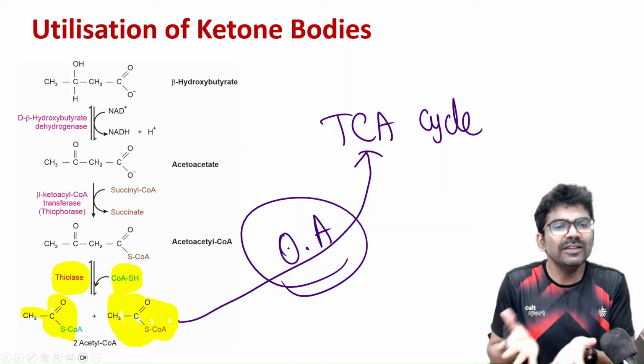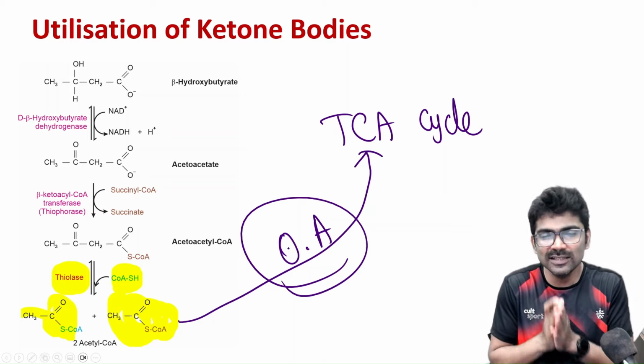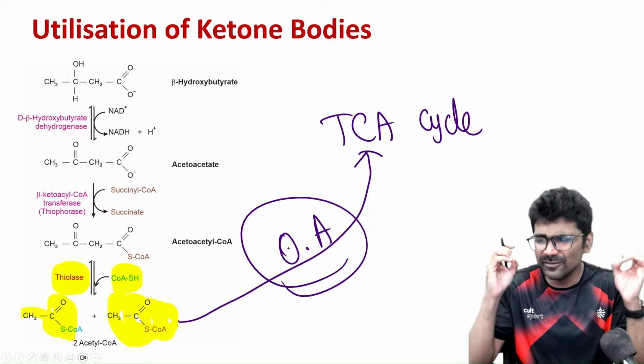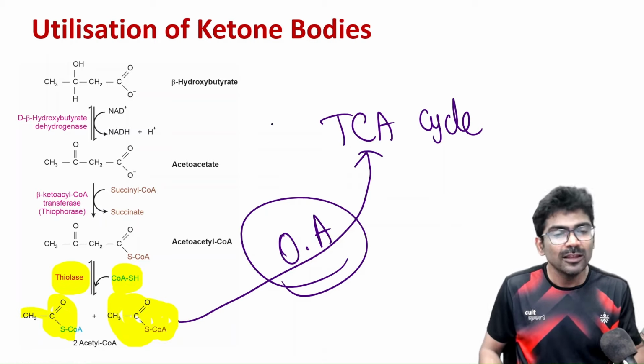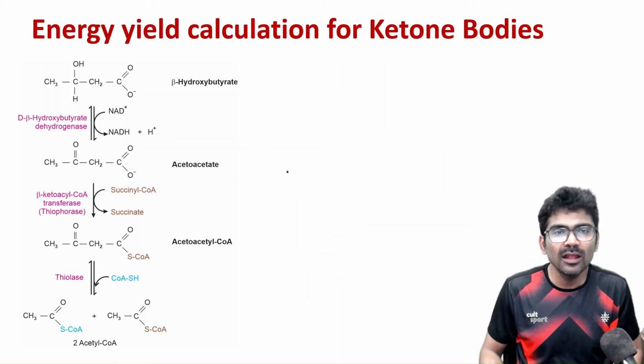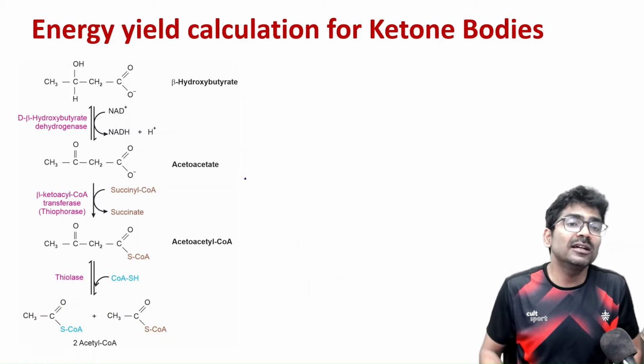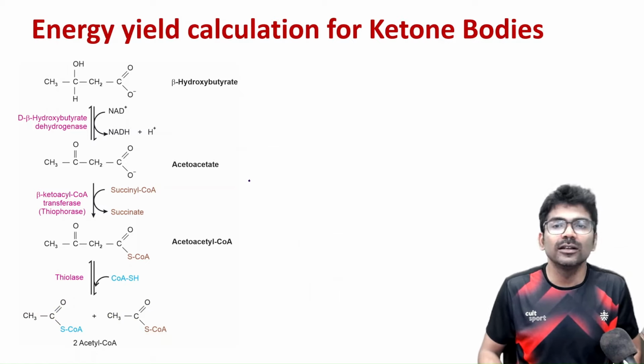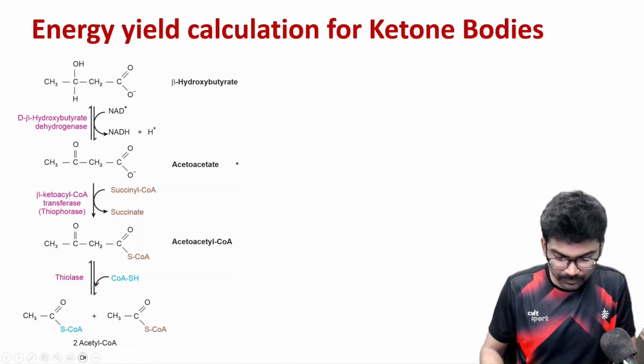Clear? Very, very simple. See, ketone body synthesis as well as utilization are very, very simple. If it is difficult, just watch the video again. It will be easy. Alright. Let us calculate the energy yield for ketone bodies.